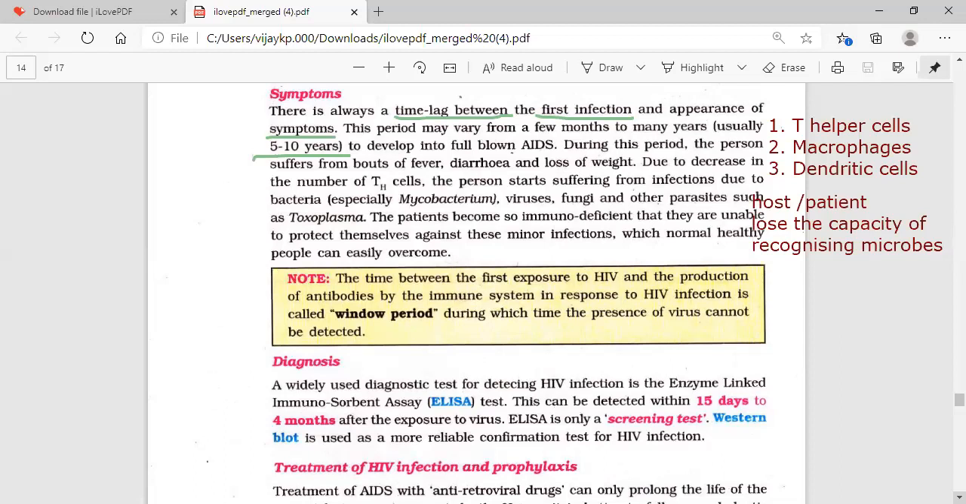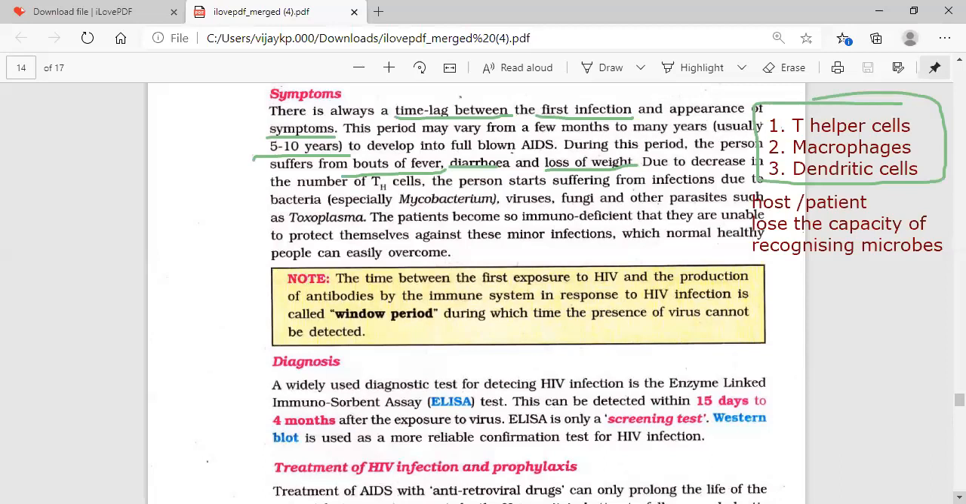During this period, the person suffers from bouts of fever, diarrhea, and loss of weight. These are the general symptoms. A 10% loss of weight is something you can suspect in that person. Loss of weight happens in some cases, but a sudden 10% loss may be an indication of this. Why diarrhea? Why bouts of fever? Why does the fever come again and again?